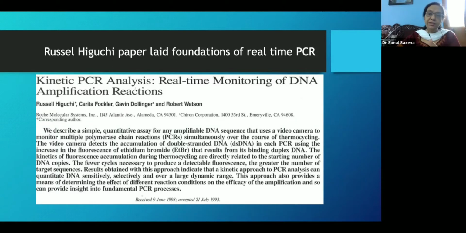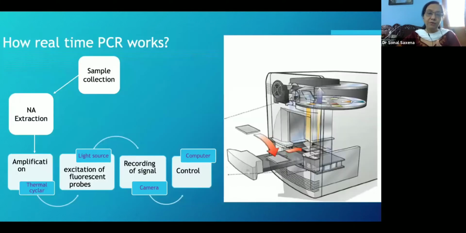So this laid the foundations of real-time PCR, that in real time we can monitor the amplification so that we don't end up with an empty tube and come to know about it after 14 hours. So how does it work? Principally, these steps remain the same: sample collection, nucleic acid extraction, amplification. Now the question is how does real-time PCR differ from traditional PCR? It is this step.